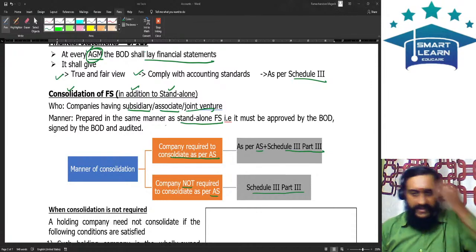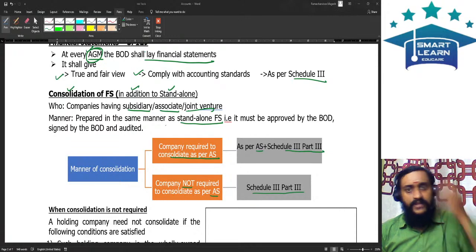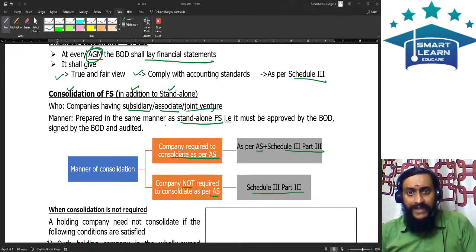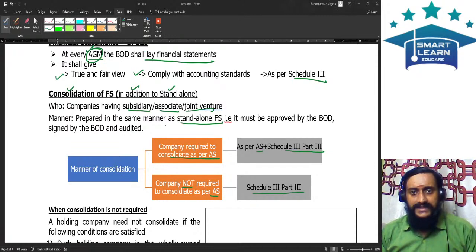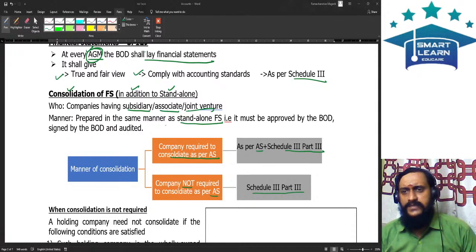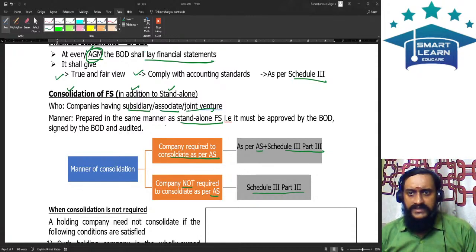But if you are an entity which is covered under accounting standards and you are required to do consolidation under accounting standards, now you have two consolidations. One consolidation is as per the accounting standards. The other consolidation is as per Schedule 3 Part 3. That's a very simple format. Suppose you do not get covered under accounting standards, still for you consolidation is there as per Schedule 3 Part 3.